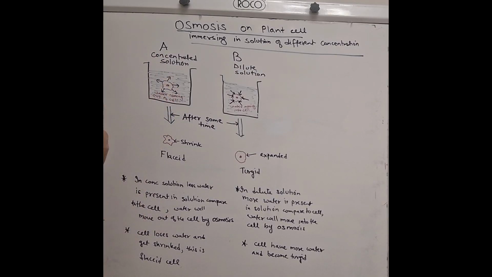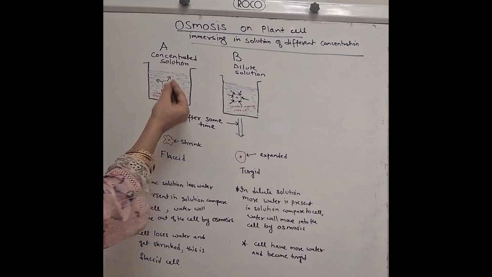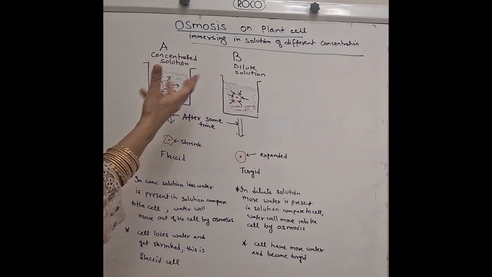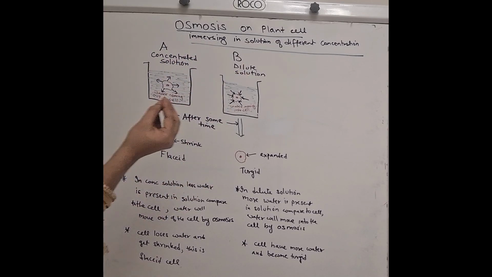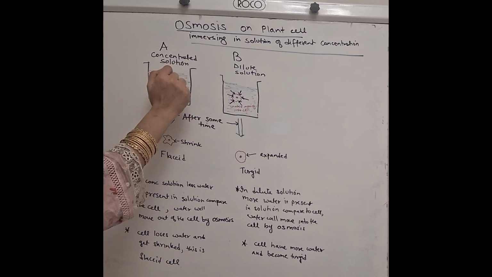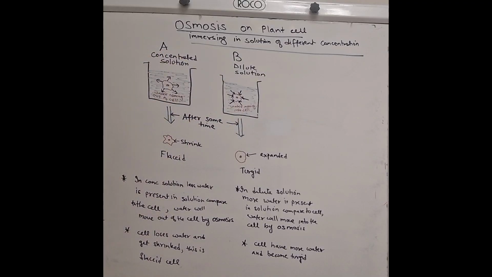Okay, in this class we will understand what will happen to a plant cell when it is kept in differently concentrated solutions. So what type of osmosis will take place? As we have already understood, movement of water is osmosis when it is passing through the partially permeable membrane. And we know that cells have a partially permeable membrane, so we are discussing osmosis here. Let us understand this concept with the help of an experiment. Take two cells of the same type and keep them in two different solutions. Solution A is a concentrated solution and solution B is a dilute solution.